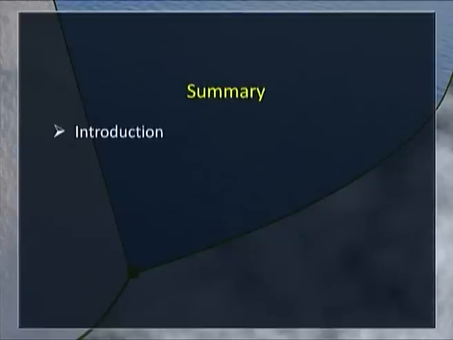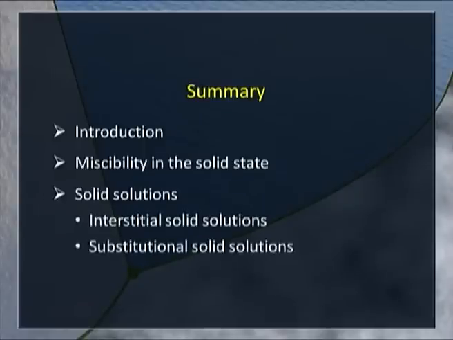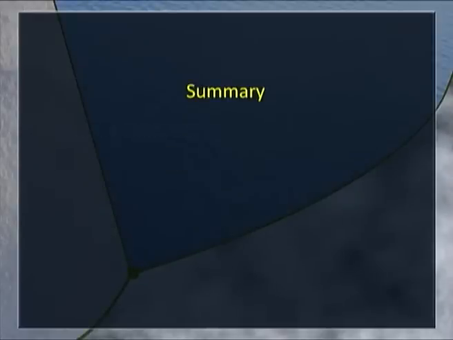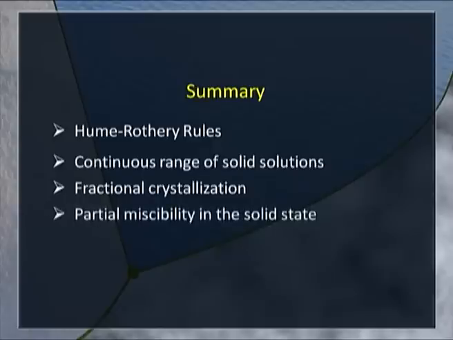Let me summarize what we looked at today. I introduced you to the subject of miscibility in the solid state resulting in the formation of solid solution. There are two possibilities: interstitial solid solutions and substitutional solid solutions. The rules that guide the formation of solid solutions, continuous range of solid solutions, fractional crystallization, and then we looked at the phase diagrams of partially miscible systems.